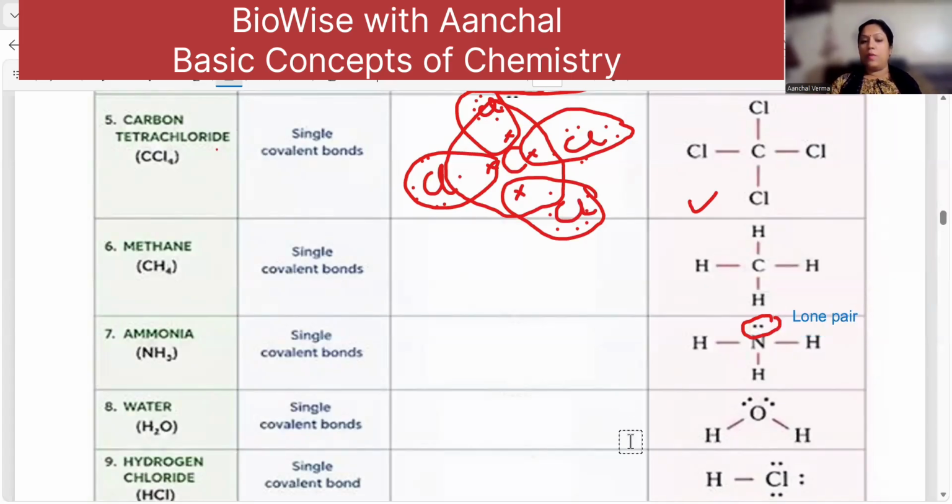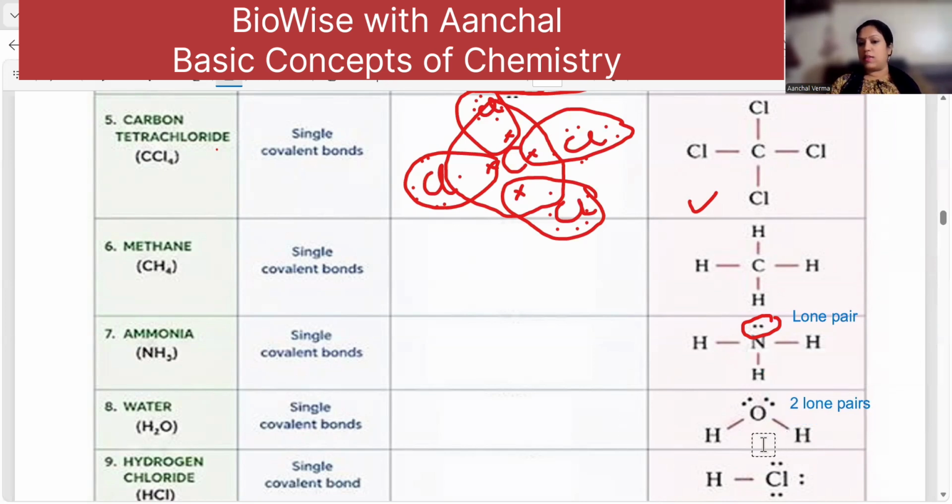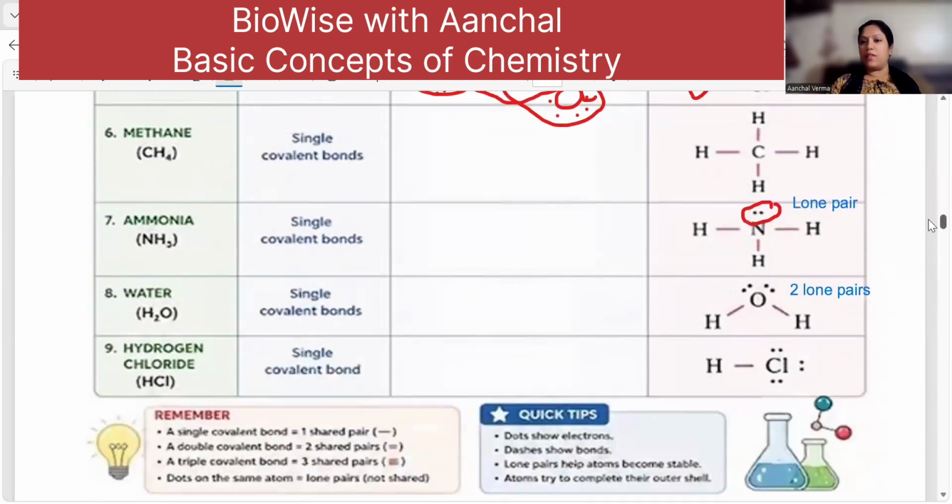So how many lone pairs? Now you tell me, this oxygen has how many lone pairs? So it has 2 lone pairs, right? 2 lone pairs of electrons. This oxygen has, right? Now your homework is to write this and attach the photo in the comment section. Let me see how many of you can do it correctly.